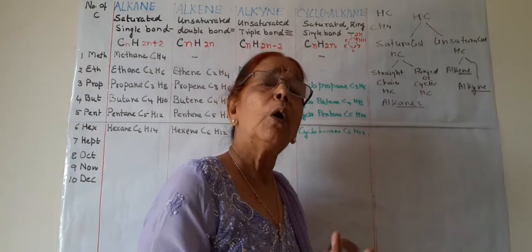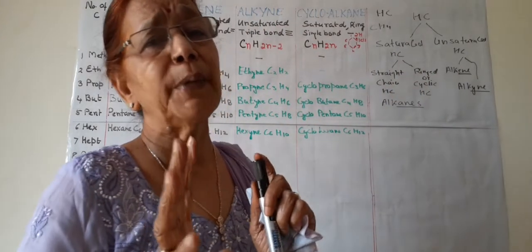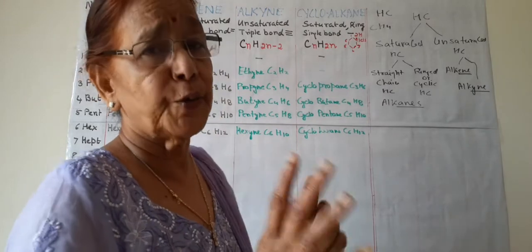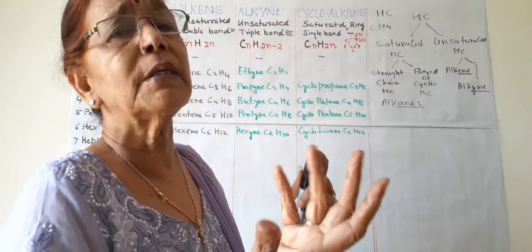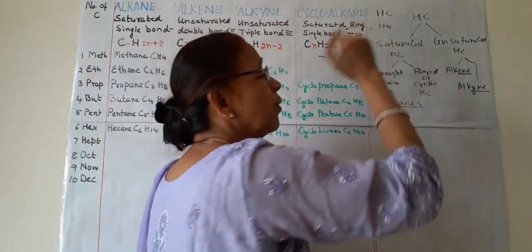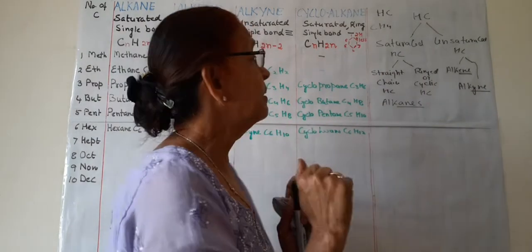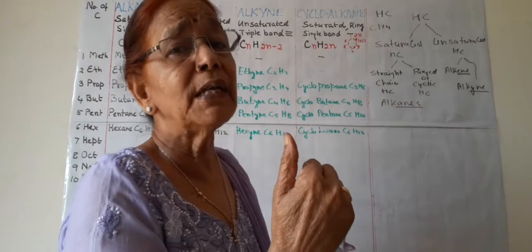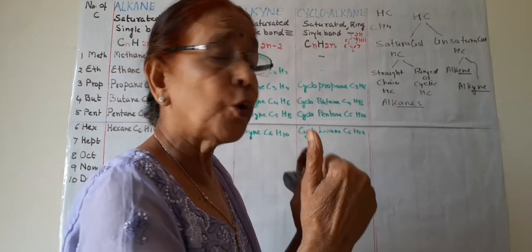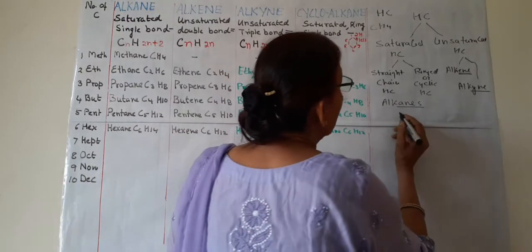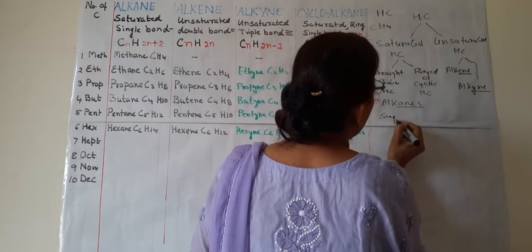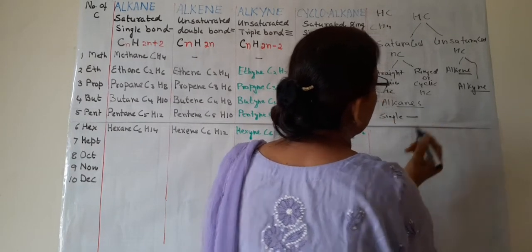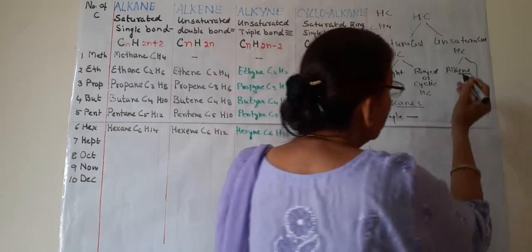Saturated means all the 4 valencies of carbon are saturated. Hydrogen or some element is joined with all the 4 valencies of carbon. Unsaturated means 2 or 3 valencies of carbon are joined together. A single bond is formed here, like this.